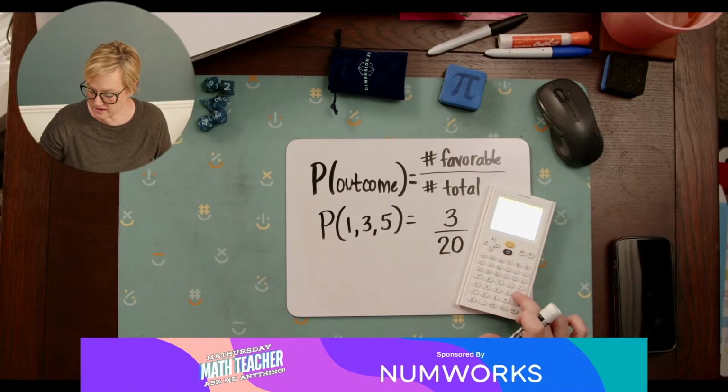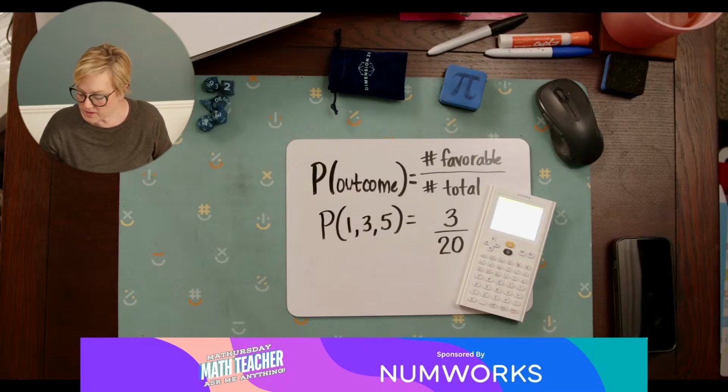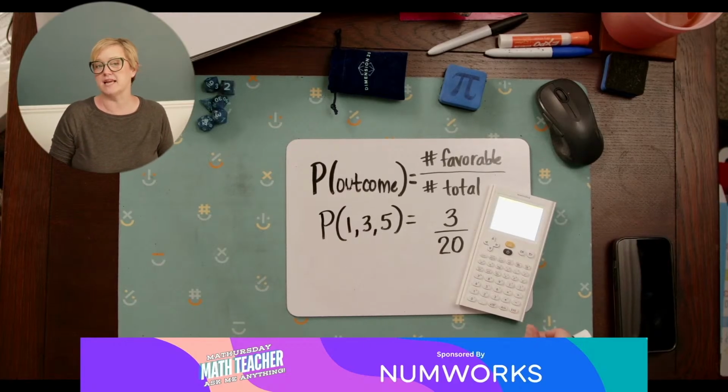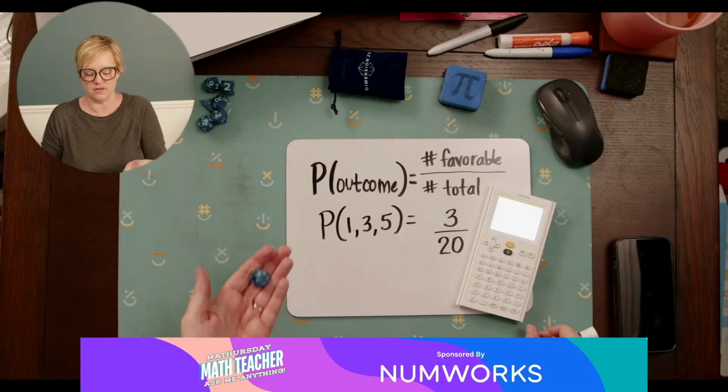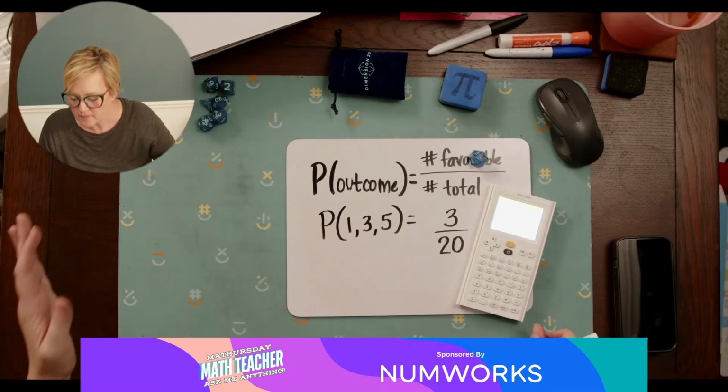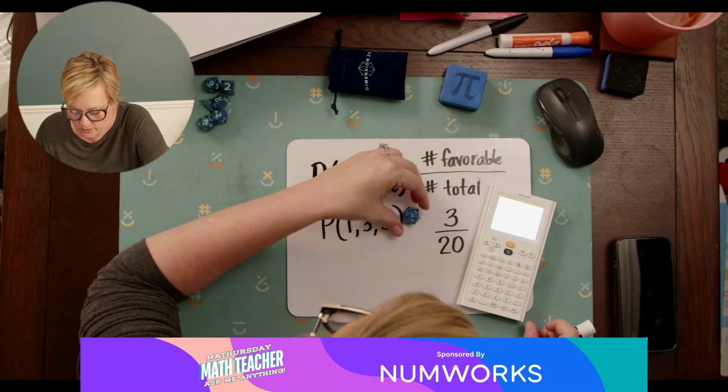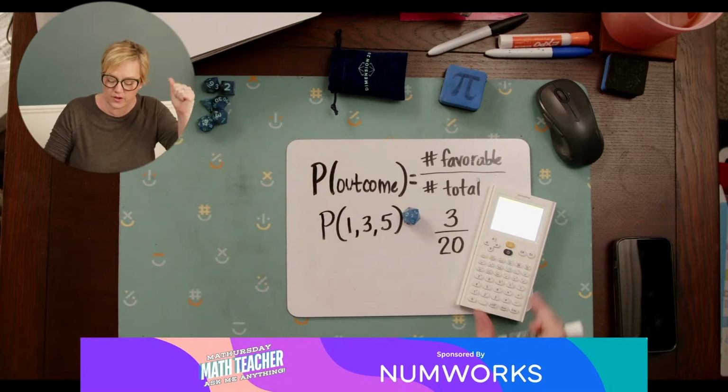So 3 divided by 20 is a 15% chance that I'm going to roll a 1 or 3 or a 5. I don't know if I really like those odds, but let's roll it. I got a 2. Dang it. So close.